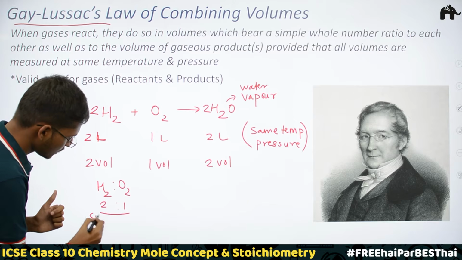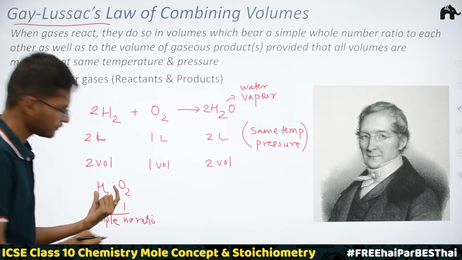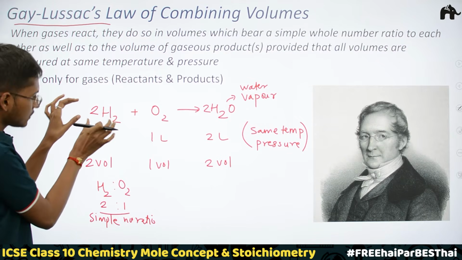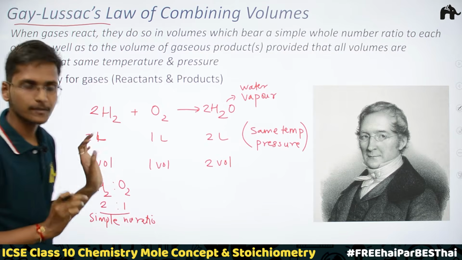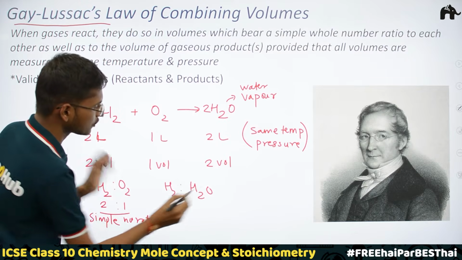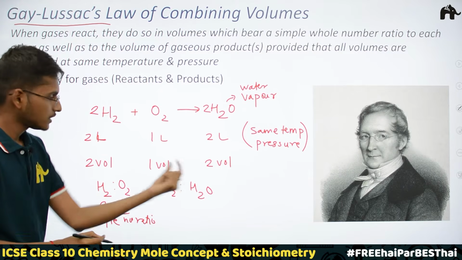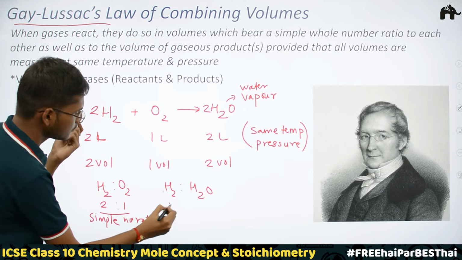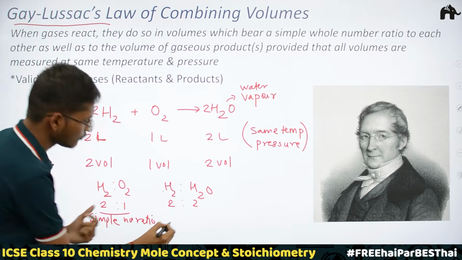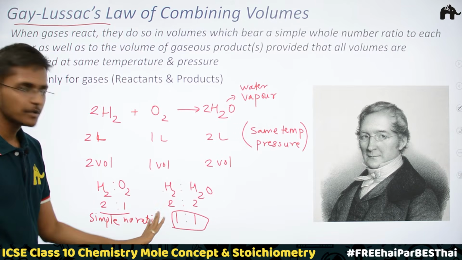See, you can see here, these are 2 whole numbers, 2 and 1, and this ratio is a simple whole number ratio. Now what he did is, again, he tried to find out the ratio of the volumes of a gaseous reactant with a gaseous product. So suppose I am taking this hydrogen and water. Now this is the ratio of volumes of hydrogen is to water. Now what is this ratio? See, 2:2. 2 volumes of hydrogen, 2 volumes of water. Now what would be this ratio? 1:1 it would become, right?